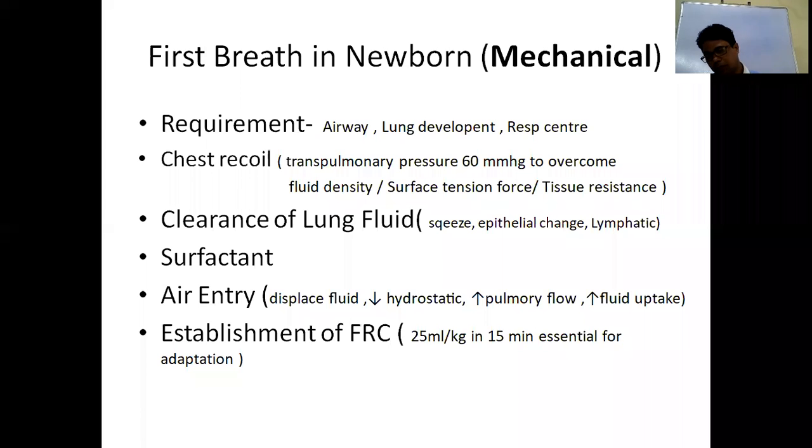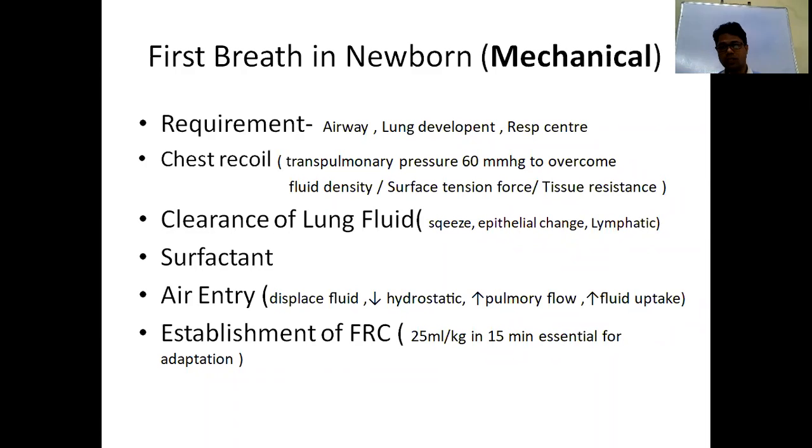During the delivery process, during a normal vaginal delivery, there is squeezing of the thorax. Once the baby comes out, that is chest recoil, which is passive. That chest recoil develops a pressure, a negative pressure, called transpulmonary pressure. That should be more than 40, because the initial breath should be stronger so that it will open all your airspaces. Then the further requirement is less, the pressure is around 20 to 40.